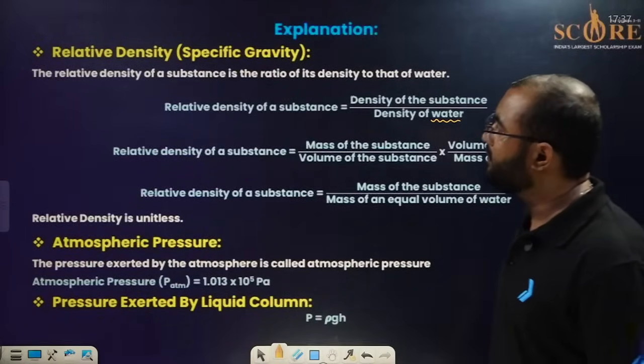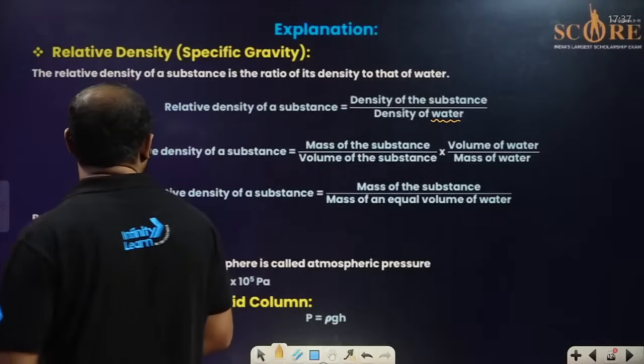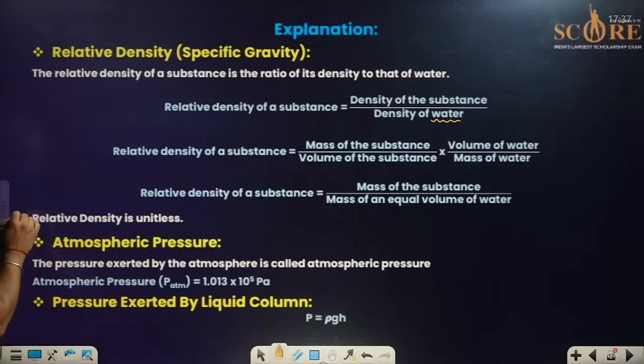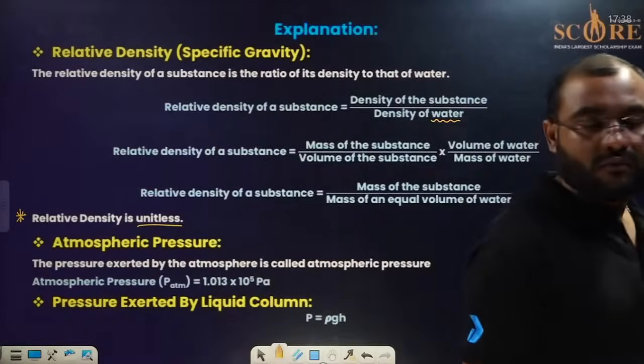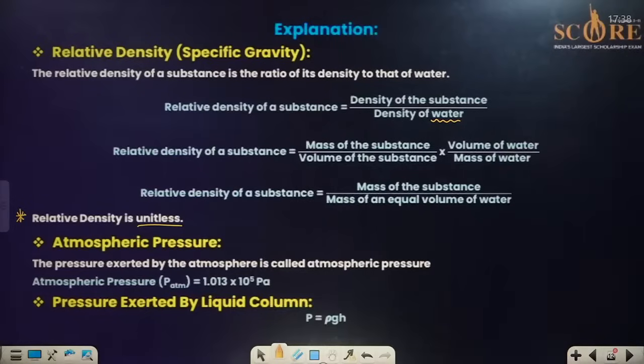And please do remember, everyone, it is also called specific gravity. And a very important thing is that the relative density is unitless. There is no unit. Why? Because density divided by density, nothing is left. So please do remember, relative density is unitless.